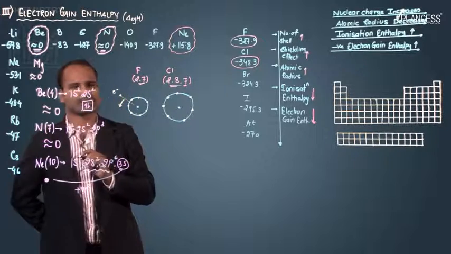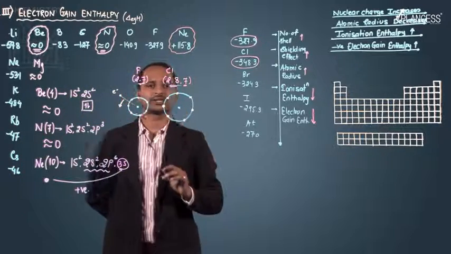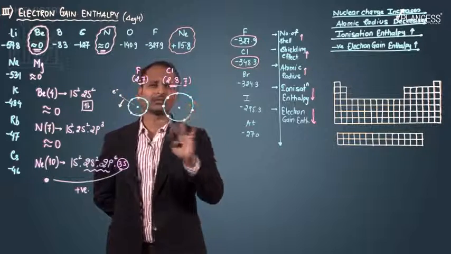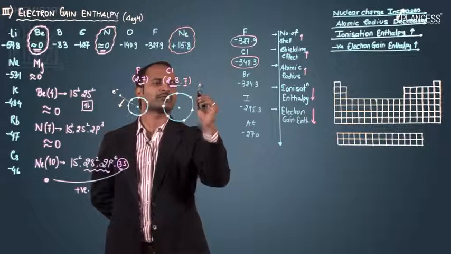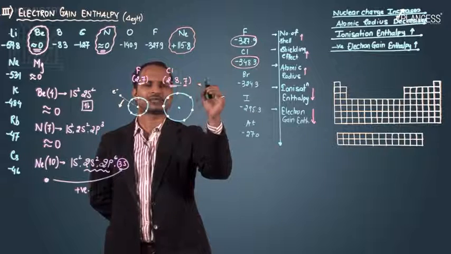Now what happens in the case of chlorine? Chlorine, the size is bigger, having 7 electrons again. Here this is the electron which is coming from outside, from some other atom.